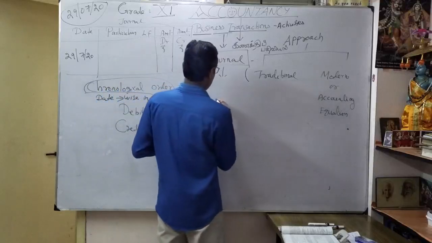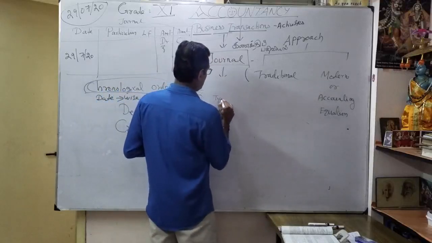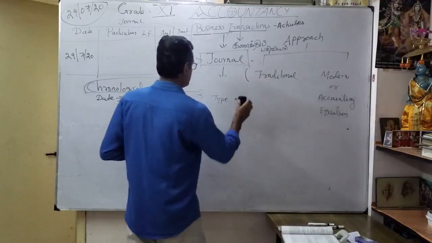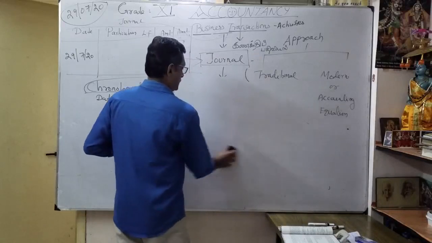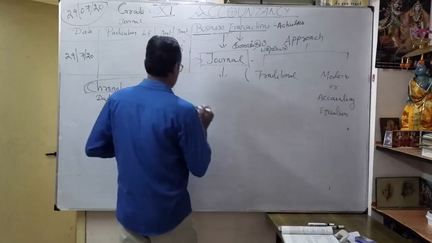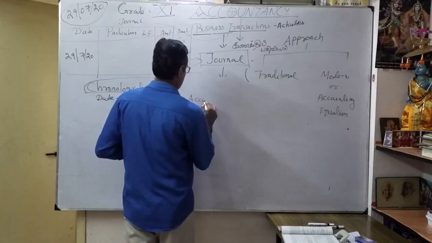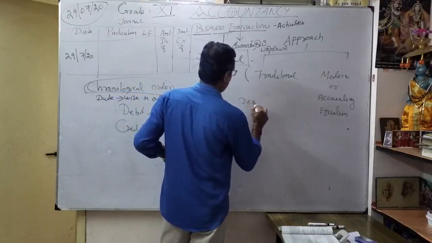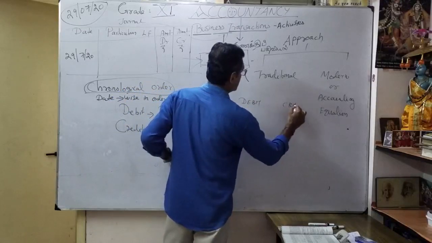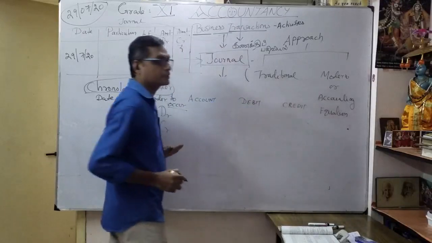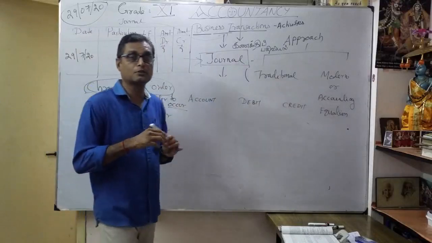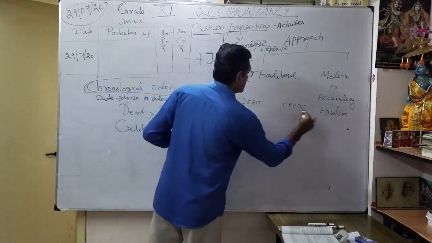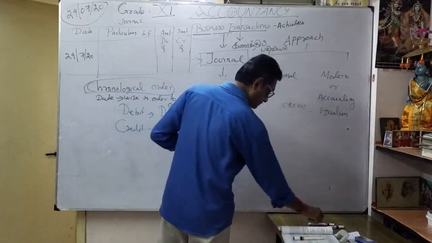See here, already you know the types of account. Okay, here debit, here credit. So already you know in the accounting equation, total how many elements are there? Totally 5 elements. What is that? What are those 5 elements?